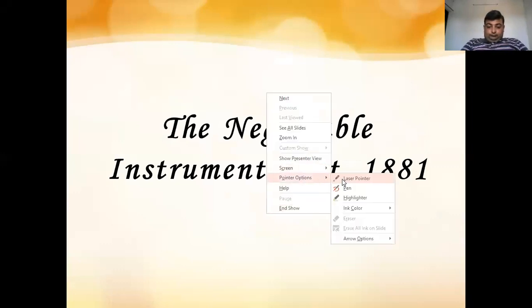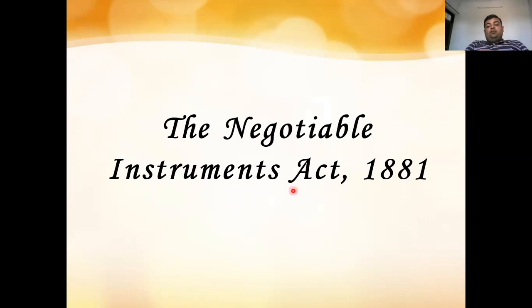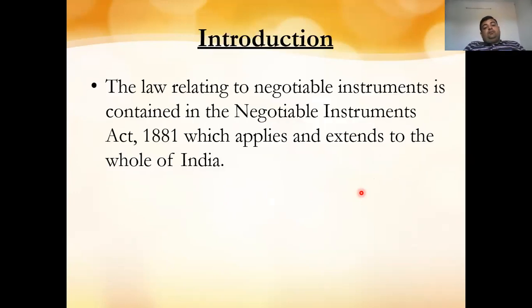Now we will start with the Negotiable Instruments Act, 1881. Negotiable means the instrument which can be negotiated or transferred from one person to another person. So starting with this, first we will start with the definition and introduction to this act, that is the Negotiable Instruments Act, 1881. So first, the introduction part.